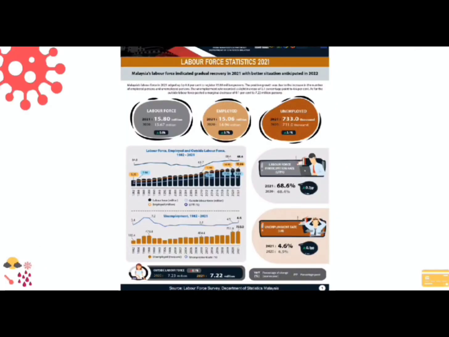This is the Labour Force Statistics 2021 Malaysia. We can also see that the unemployed increased from 711,000 in 2020 to 733,000 in 2021, and the unemployment rate increased from 4.5% in 2020 to 4.6% in 2021, which is an increase of 0.1%.